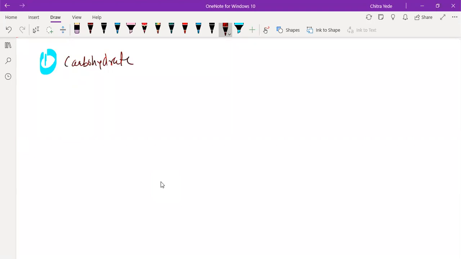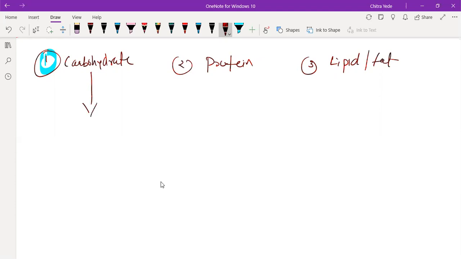Number one is carbohydrate. Number two is protein. And number three is lipid, or we can say fat also. Carbohydrate is digested with the help of amylase enzyme. Saliva also contains salivary amylase.